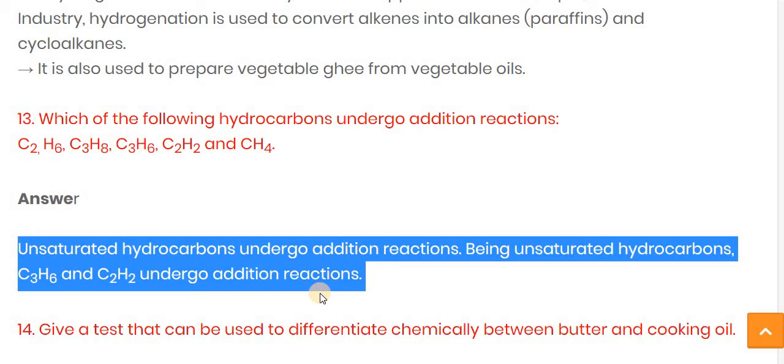So we can say that both compounds undergo the addition reaction, or you can say the hydrogenation reaction.